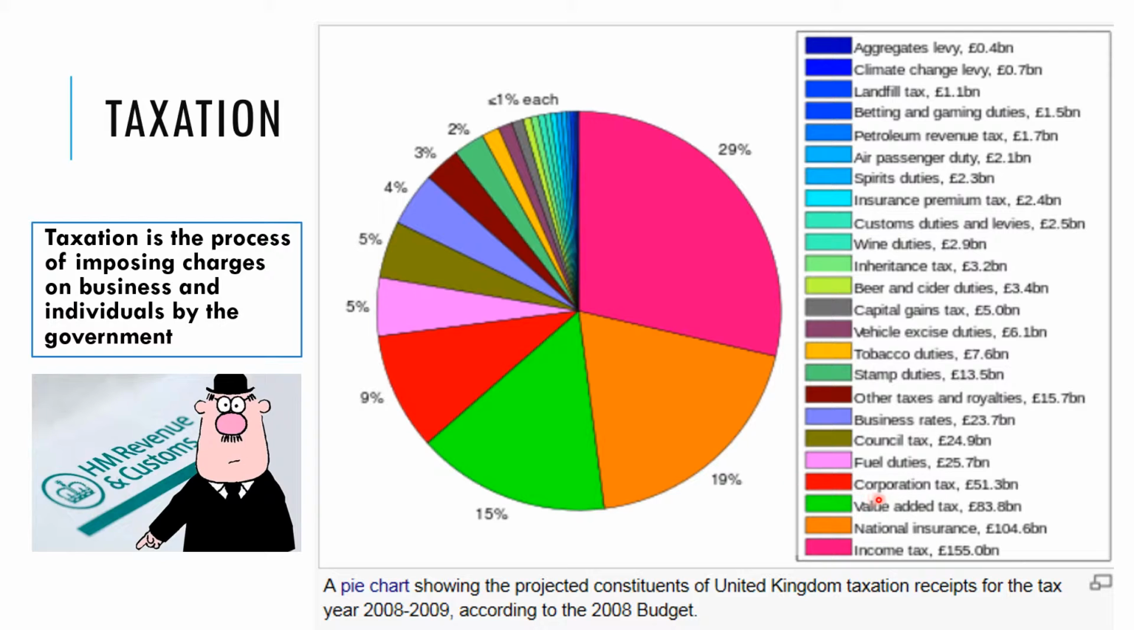Now that is the tax that is charged to businesses' profits, but there are other things like fuel duties, taxes on fuel, business rates that businesses have to pay, stamp duty, tobacco tax, vehicle excise duties, beer and cider duties, inheritance tax, wine duties, customs duty, insurance premium, air passenger duty, betting, landfill, and so on and so on. So there's a real variety of taxes and charges that the government apply to individuals.